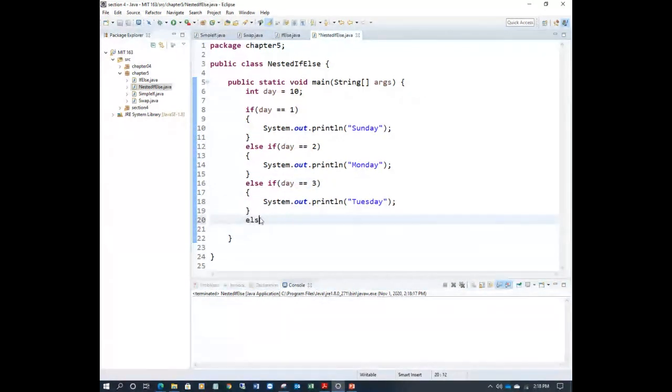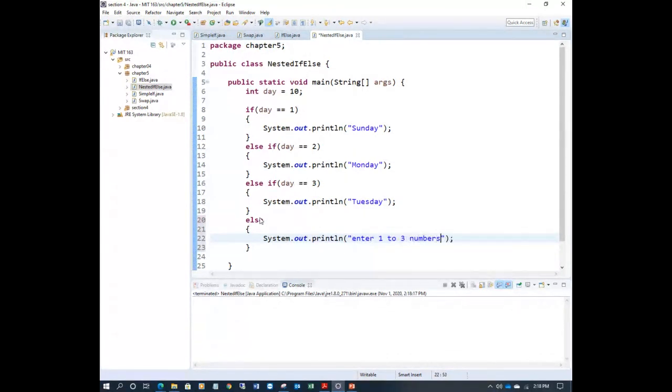So here I'll say else. Again, I'll say enter 1, 2, 3 numbers only. Let us give some kind of message: user must enter 1, 2, 3. Either you give this at the beginning or here. So let's run the program. I give 10 here. Let's see what will print.